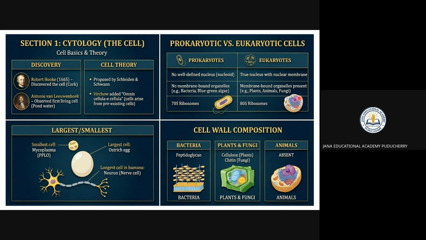Here the examples are the plant cell and animal cell. So eukaryotes means the plant cell and the animal cell, and prokaryotes means bacteria. You have to remember that. That is the main difference between prokaryotes and eukaryotes. In bacteria we have 70S ribosomes; in plant cells and animal cells we have 80S ribosomes. Next, when we come to bacteria, there is peptidoglycan.